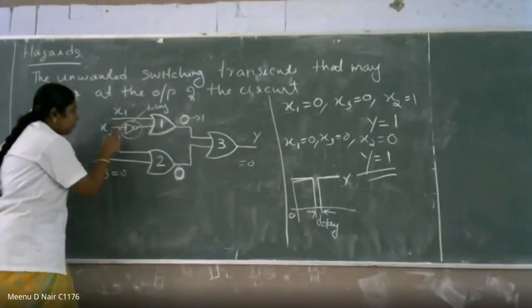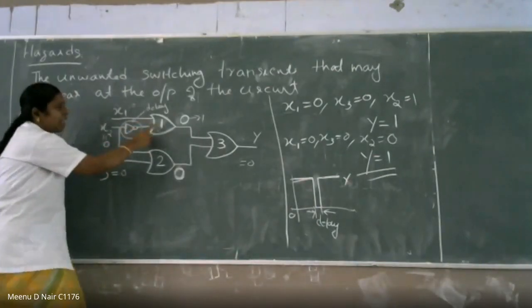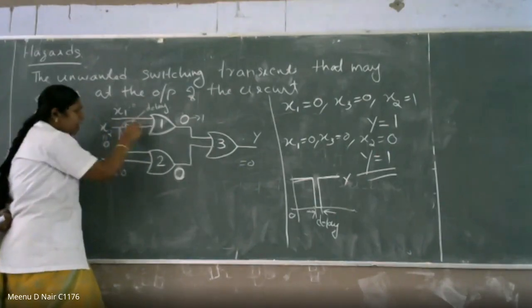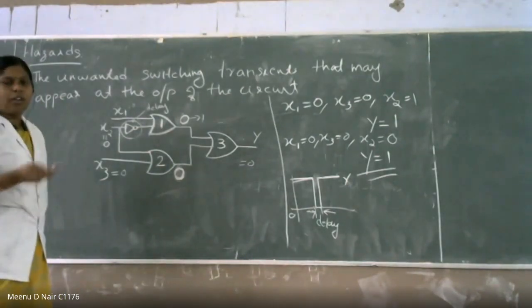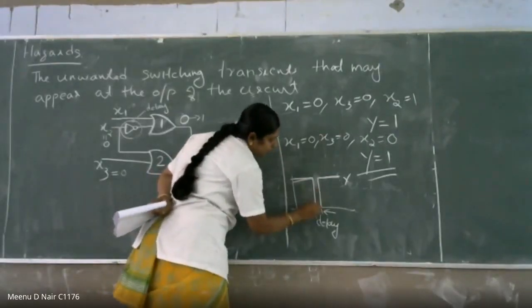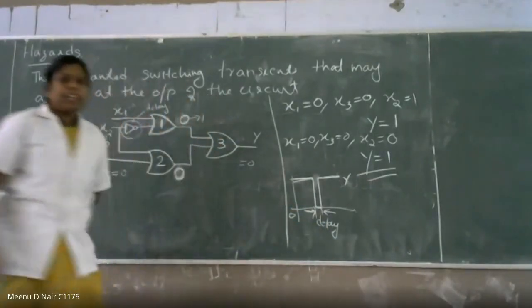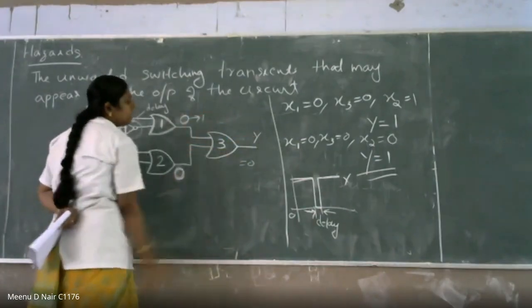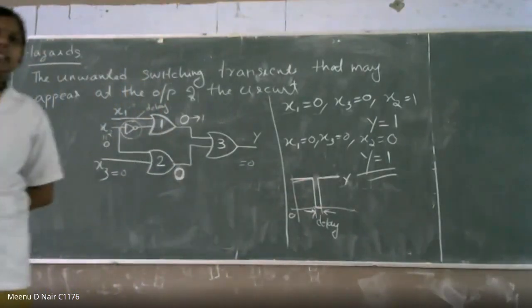So this x2 input has to go through this inverter circuit. Then only will it act as the input of your gate number 1. This passing time you can call the delay time. It will be delayed for a very short nanosecond, so for that period you are getting an output of 0 for a very short duration. That is the duration which is called a delay. Is that clear? Then after the delay, it comes to 1. So you are getting y is equal to 1, what you are expecting.